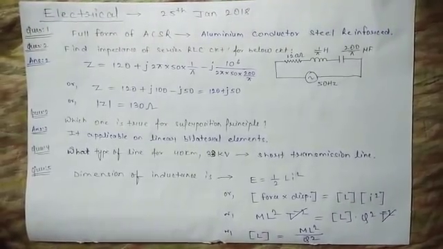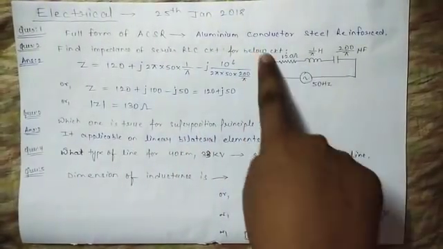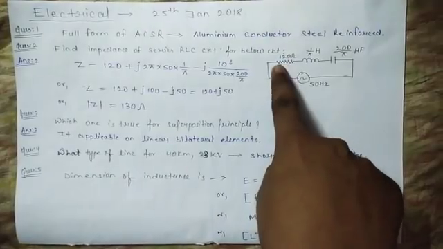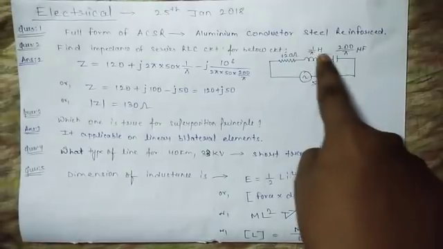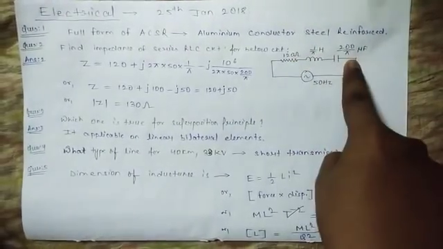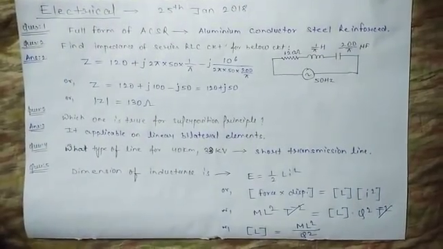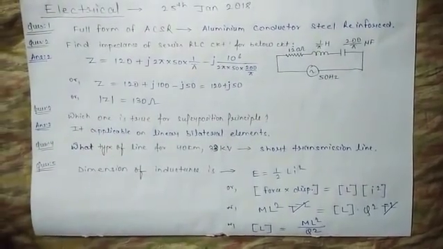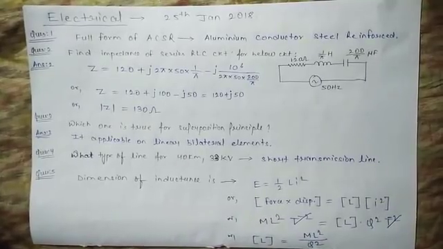Similarly, there was one problem: find the impedance of the series RLC circuit for the given circuit. The circuit contains a 120 ohm resistance, a 1 by pi henry inductor and a 200 by pi microfarad capacitor. These three are connected in series. This problem is solved in this manner and we get the value of impedance as 130 ohm. So those who came up with 130 ohm are the right ones.